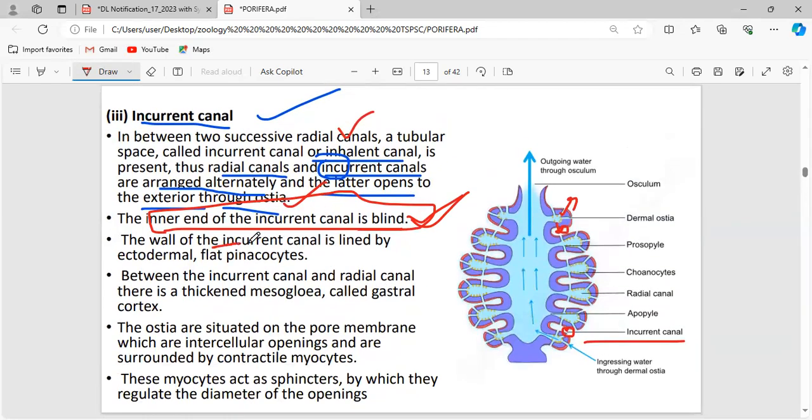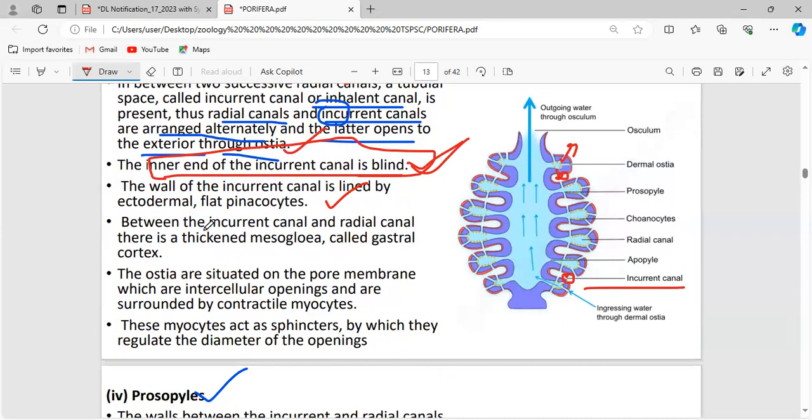Now, the wall of the incurrent canal is also lined by pinacocytes. As it has contact with the exterior, it is made up of an outer layer called the pinacoderm, and this pinacoderm has a type of cells called the pinacocytes.